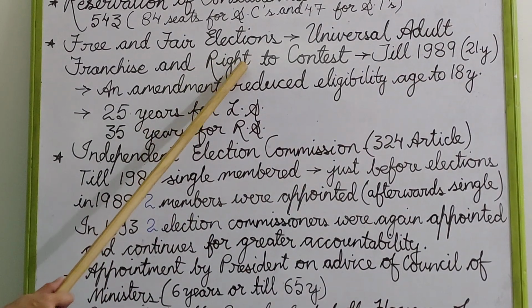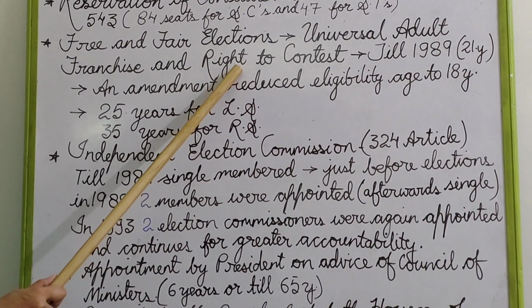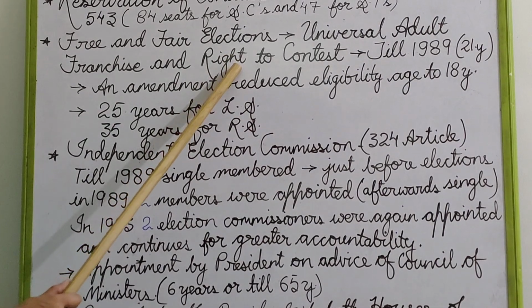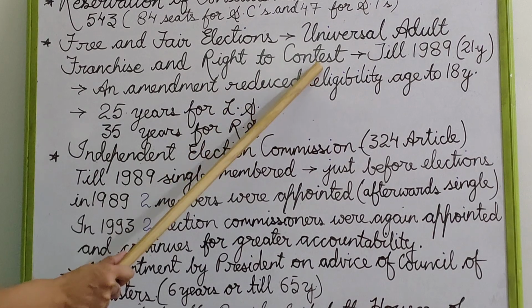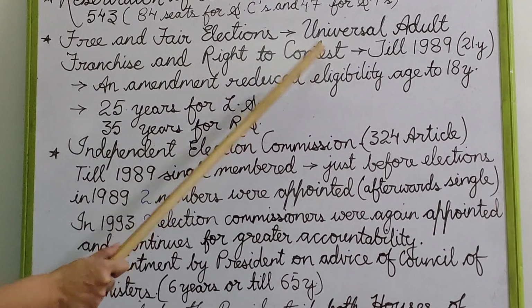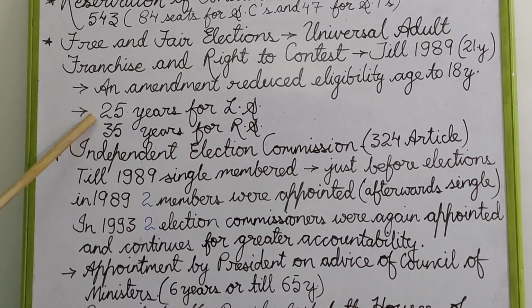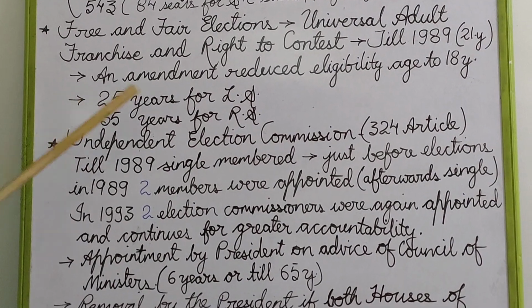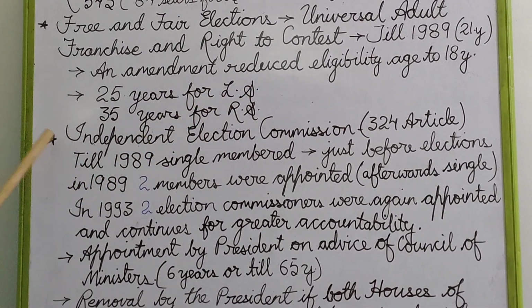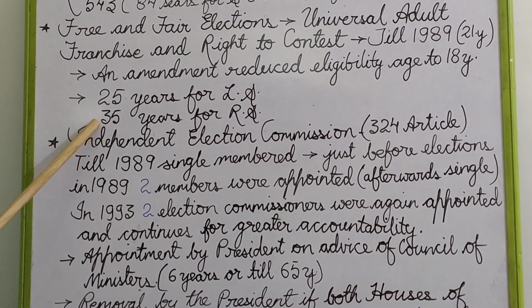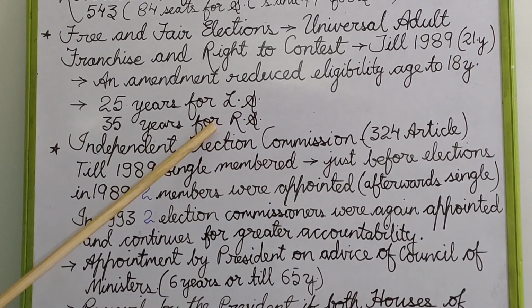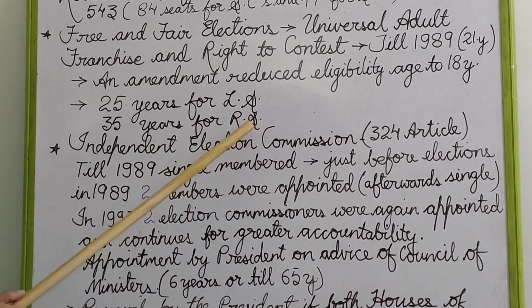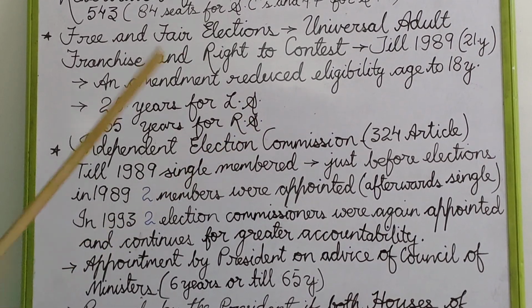Along with it, the Constitution of India has blessed us with the right to contest elections. That means a person who has acquired 25 years of age can contest elections for the Lok Sabha, and a person who has acquired the age of 35 years can contest elections for the Rajya Sabha or for the President's office.